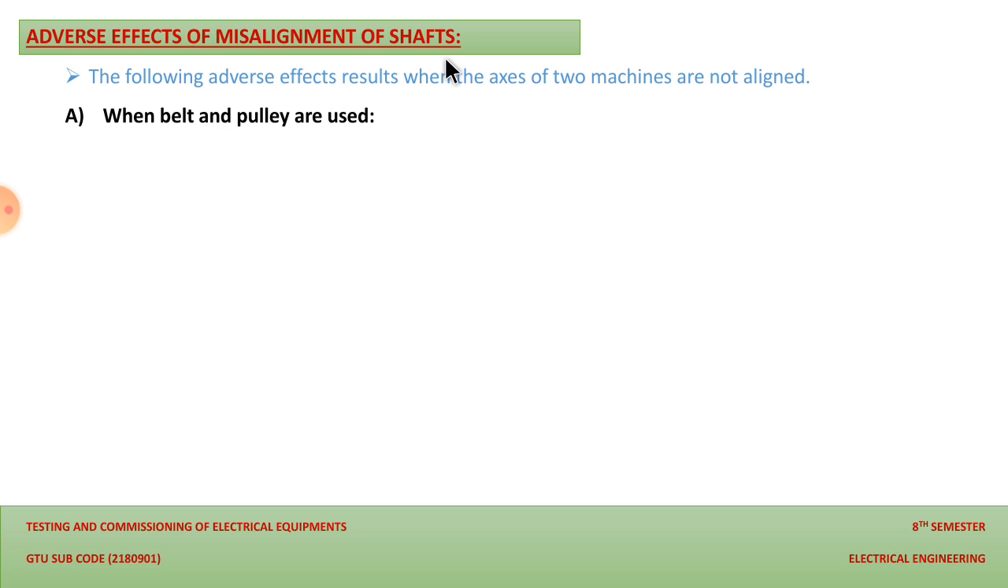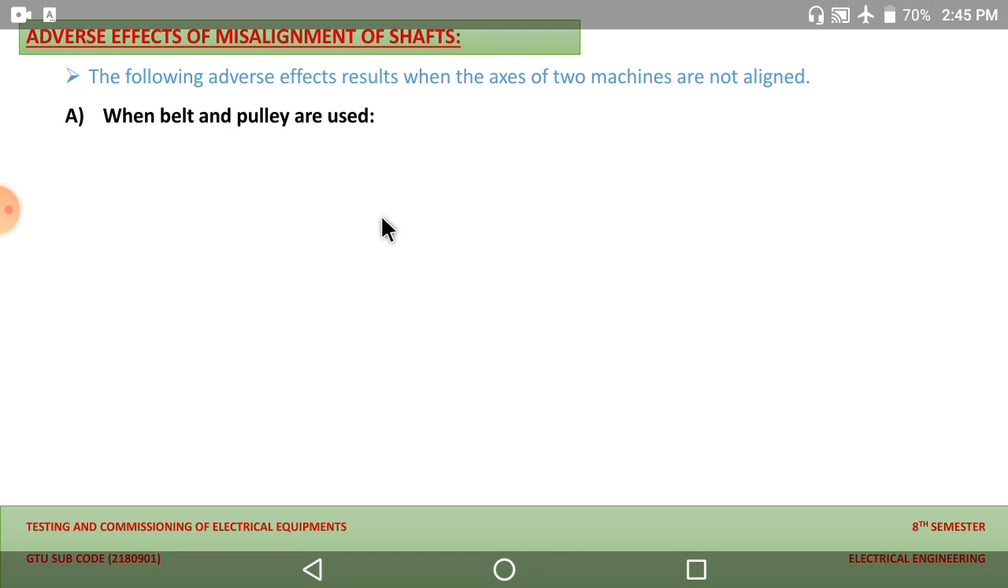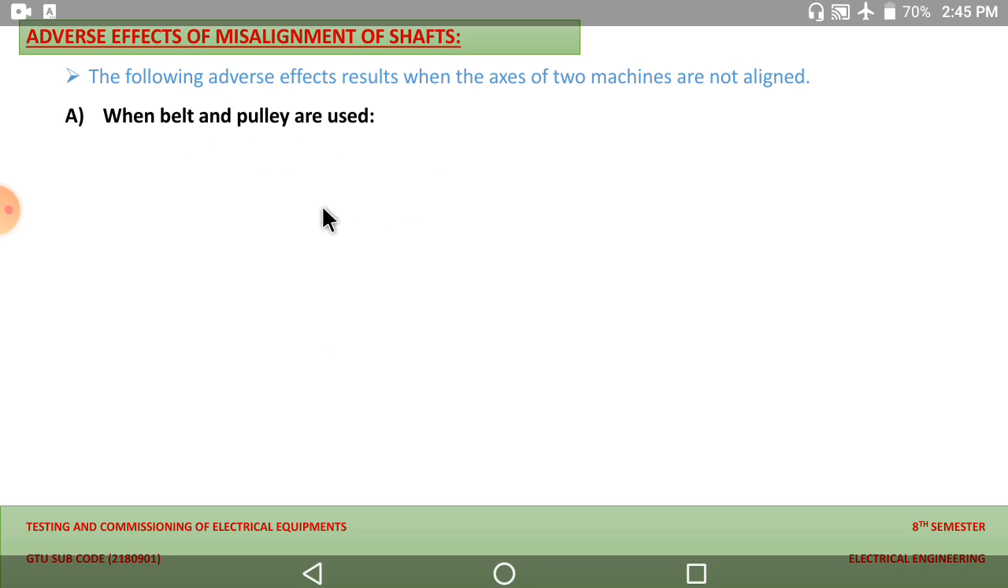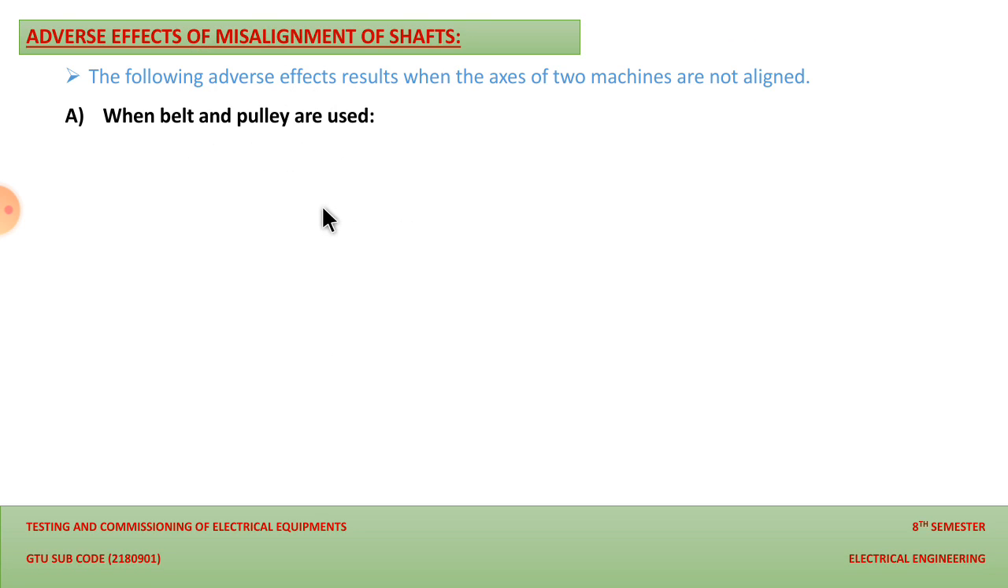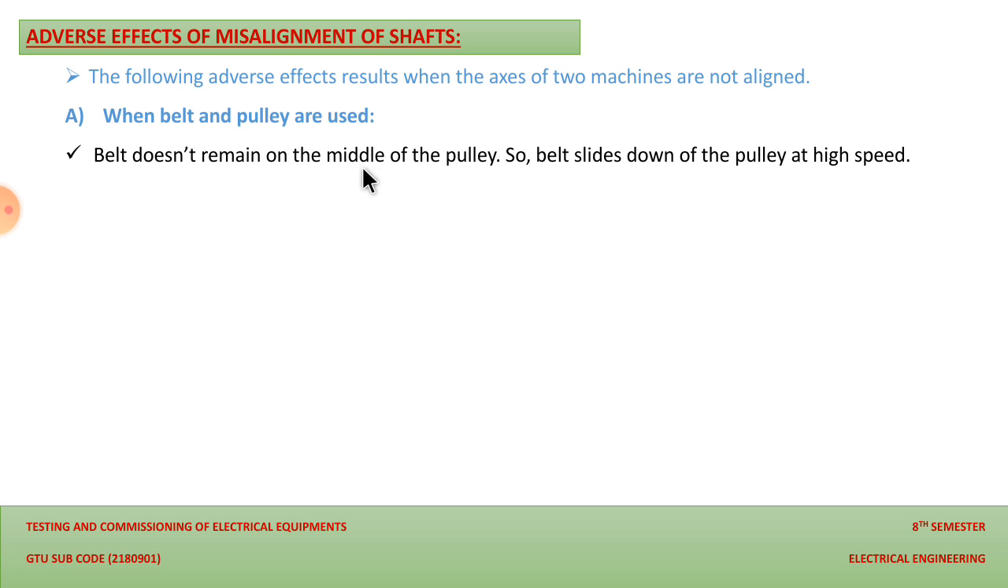So when we are having two machines, we are having a number of possibilities, as we are transmitting power from one machine to the second machine. So here, the first case we are considering is that we are using a pulley, and when the belt and pulley both are used, then what will be the adverse effect? So let us discuss. The belt doesn't remain in the middle of the pulley, as both are misaligned.